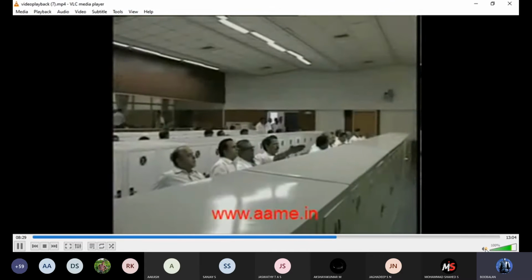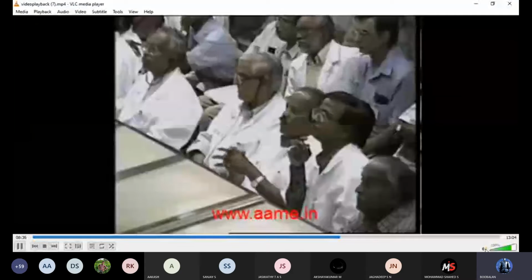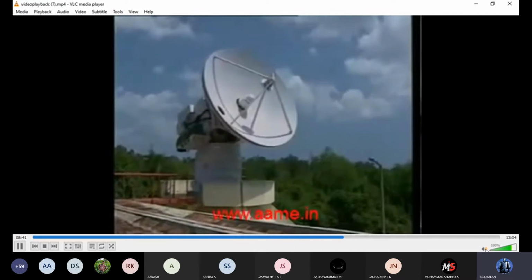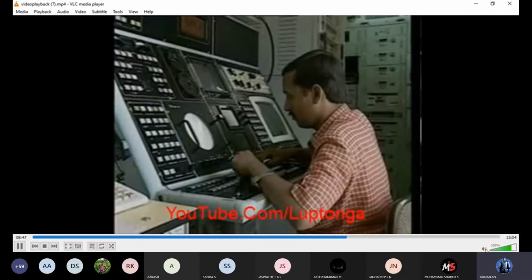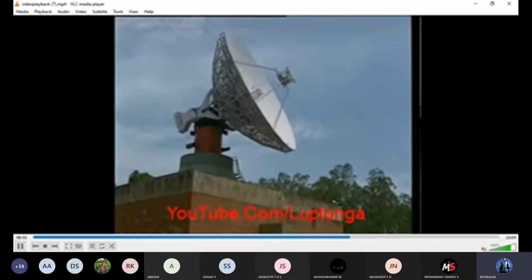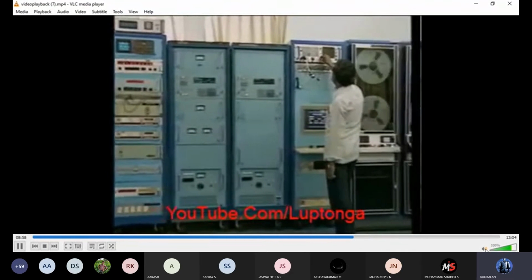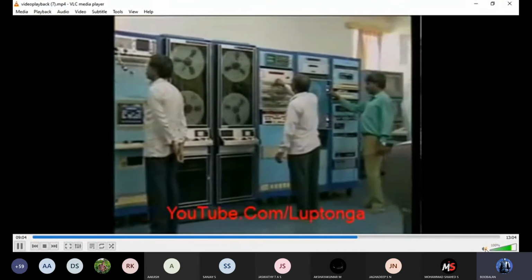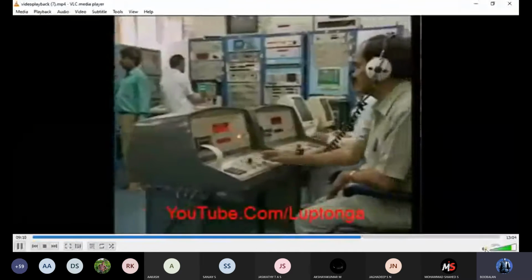During the countdown, Mission Director and other senior scientists continuously monitor and conduct the launch operations from here. Indigenously developed high-precision monopulse radars form part of the tracking network. The complete telemetry and tracking of the vehicle, right from liftoff to the satellite injection, is provided by a network of 4 stations located at Shar and at the downrange stations at Port Blair, Brunei and Biak in Indonesia. These stations are linked with Shar during launch to provide data in real time.